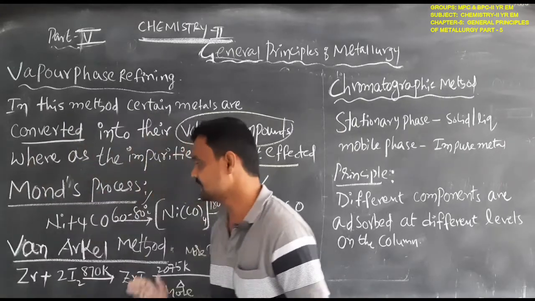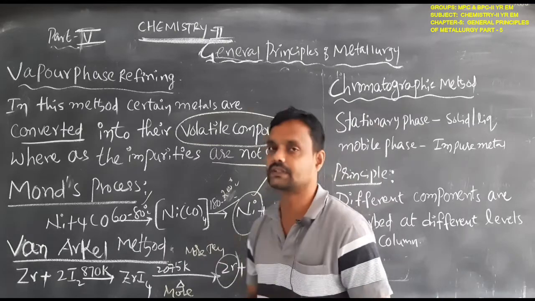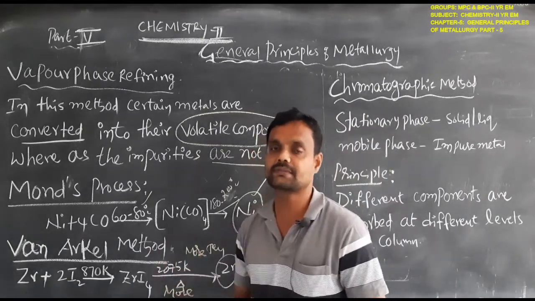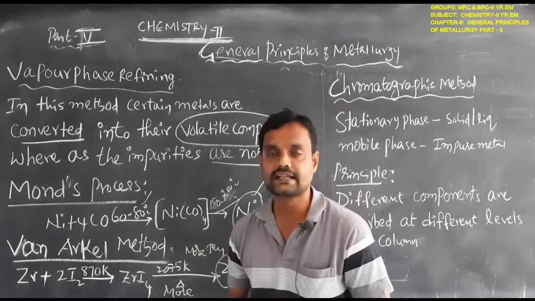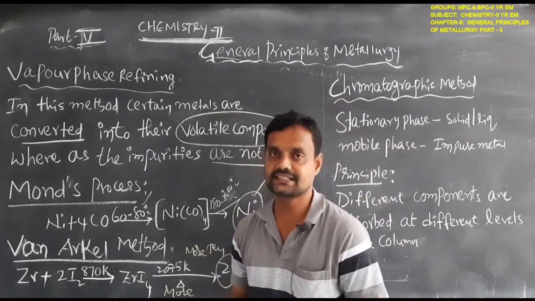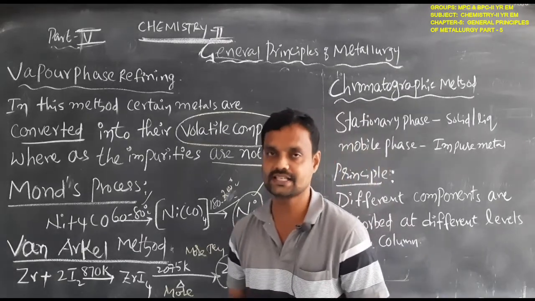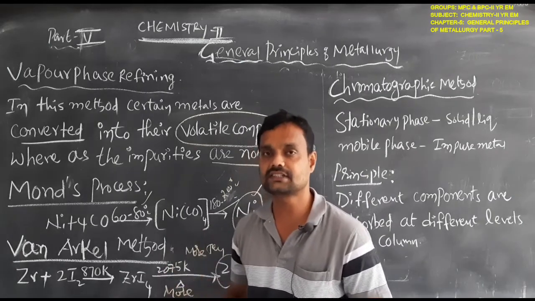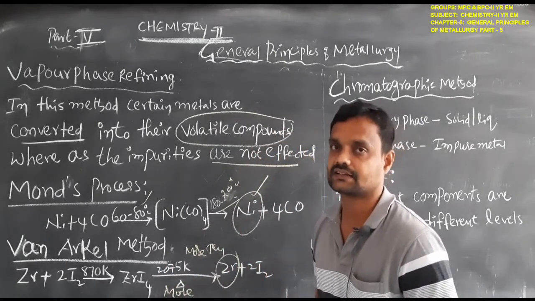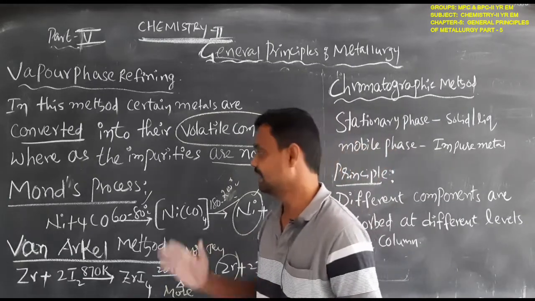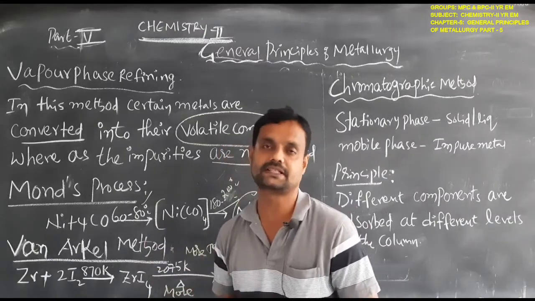So this is the Van Arkel method for the purification of zirconium metal. In the Van Arkel method, zirconium can be purified; in the Mond process, nickel can be purified. These are the two methods present in vapor phase refining. First the impure metals are converted to their volatile, vapor phase compounds, then we get the pure metals in the Mond process as well as in the Van Arkel method.